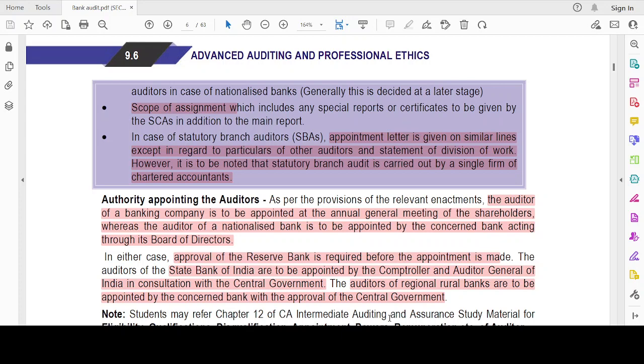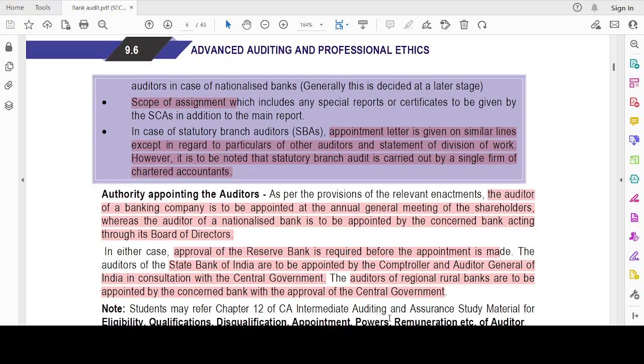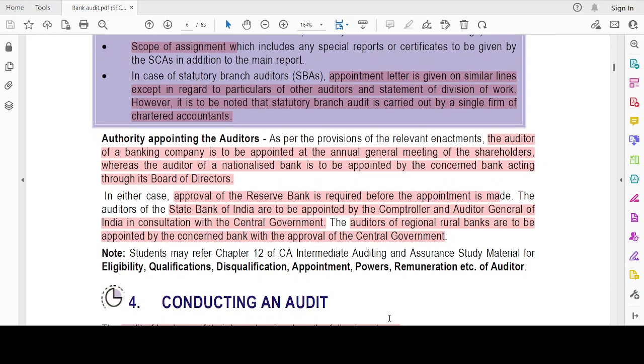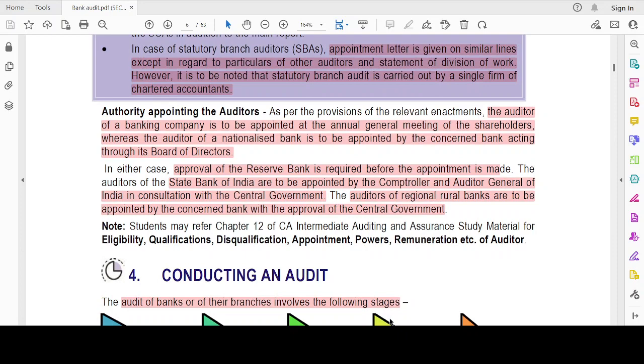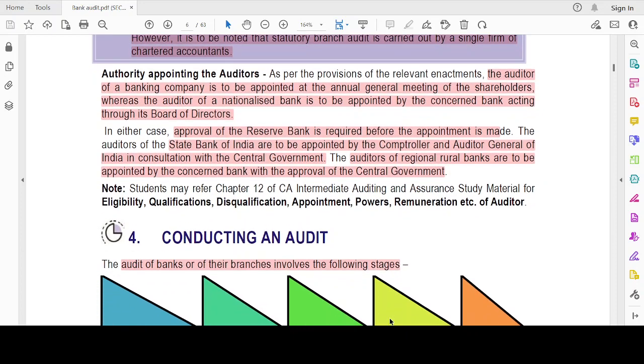See, if I am going to do a branch audit, all my branch audit formats should be the same except the location and the work description should be different. Generally branch audit will be carried out by a single auditor. It will not be a joint audit, generally.